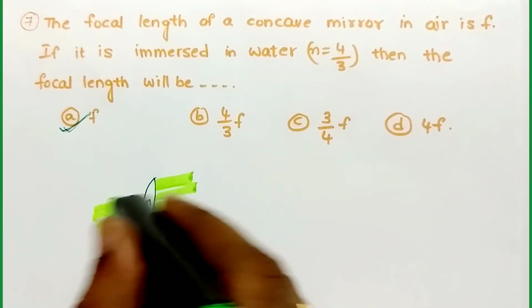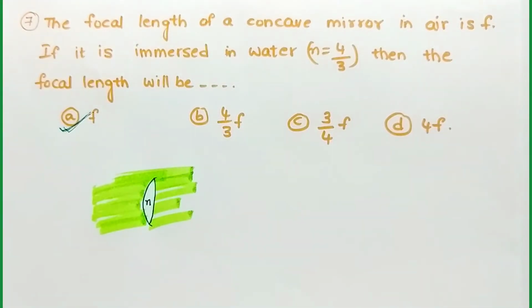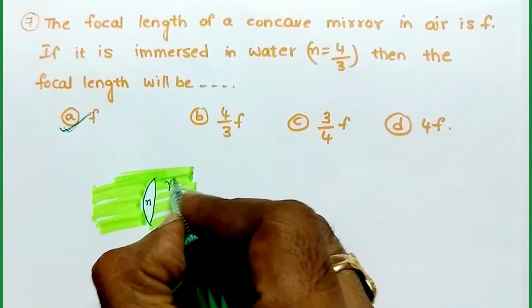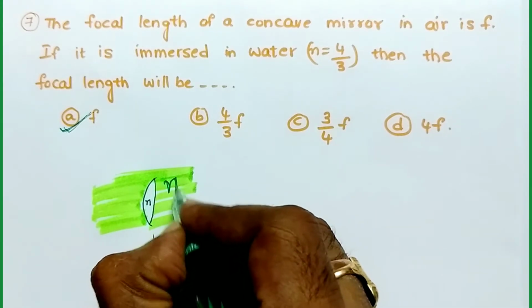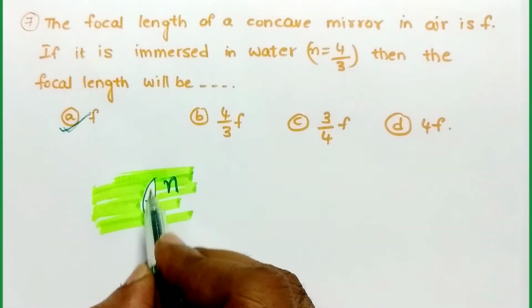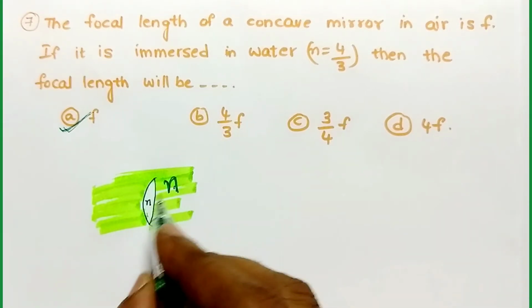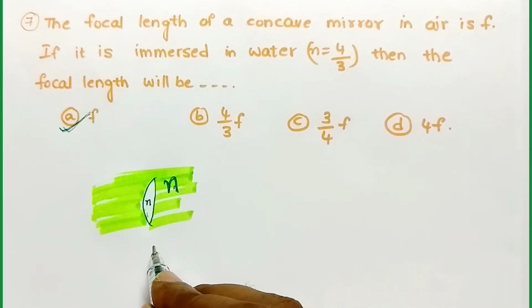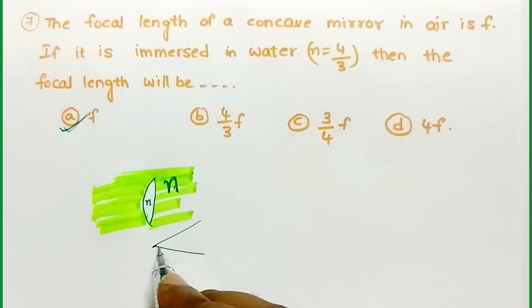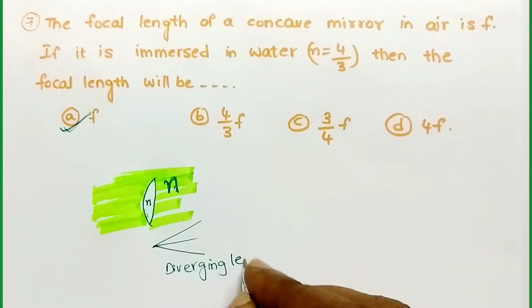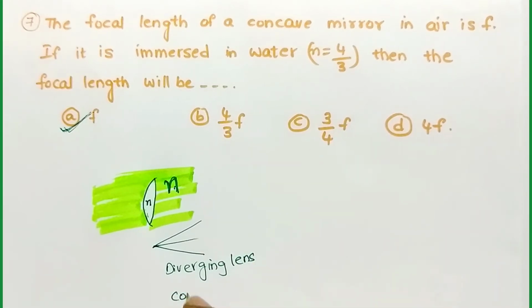Suppose this is the medium and this convex lens is placed here, and the refractive index of this medium is kept capital N, that is more refractive index. That means this convex lens is placed in a medium with more refractive index. Then this convex lens behaves like a diverging lens. It is also a most important bit. Diverging lens, that means concave lens. It behaves like a concave lens.